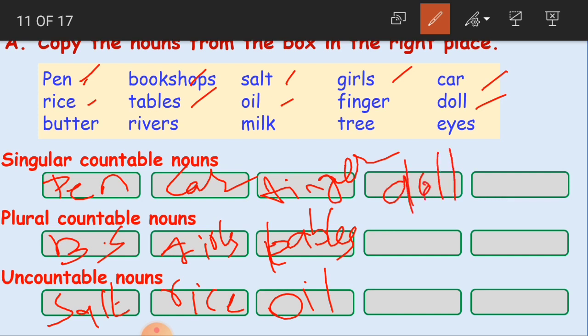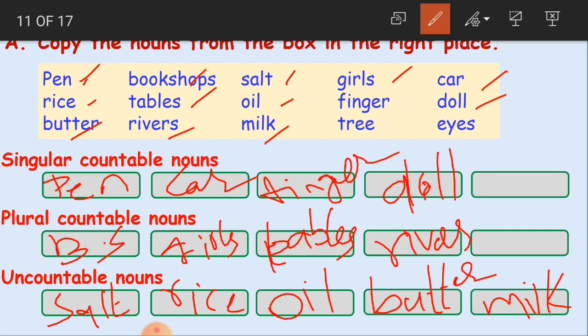Doll. Okay. Then butter. Can we count butter, children? No, you cannot count it. So it is an uncountable noun. Rivers. So many rivers. So plural. Milk. We can't count. So uncountable.